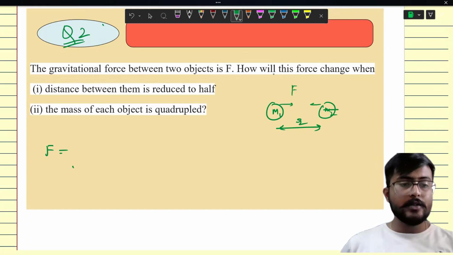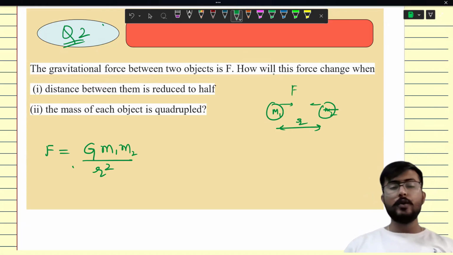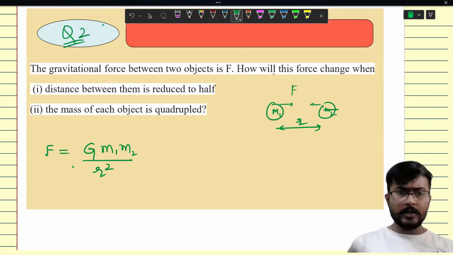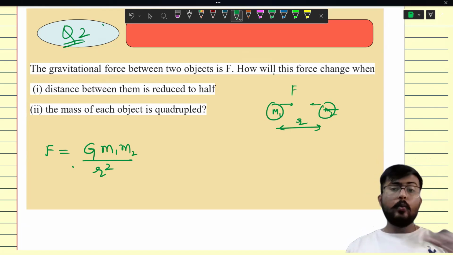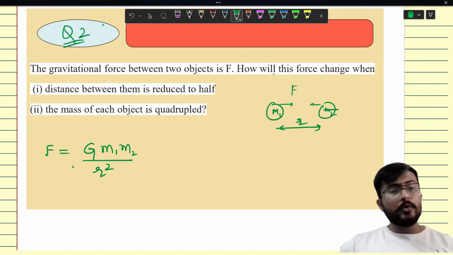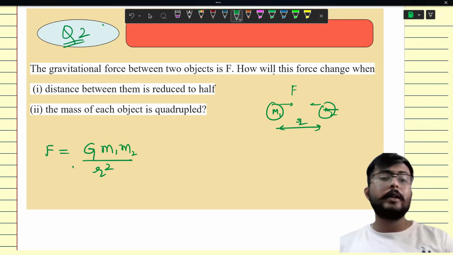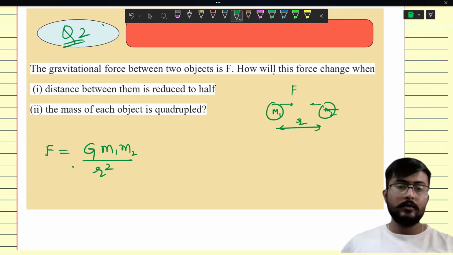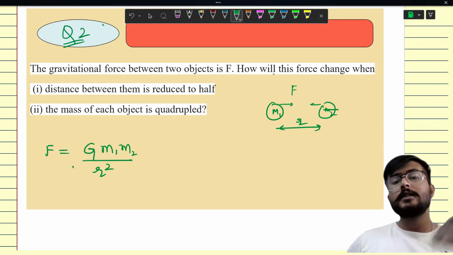We represent it as G M1 M2 upon R square. So this is the force that is acting between two objects. How will this force change if the distance between them is reduced to half? That means you are making the distance half.